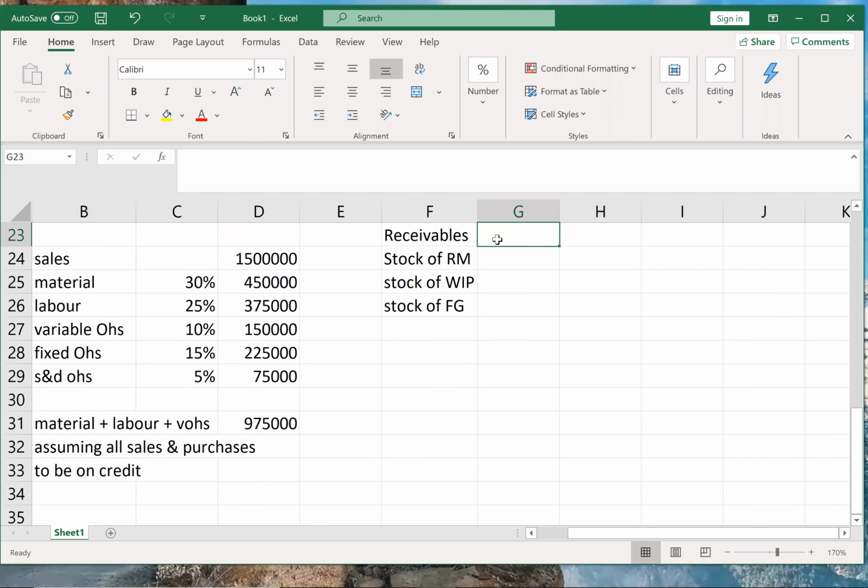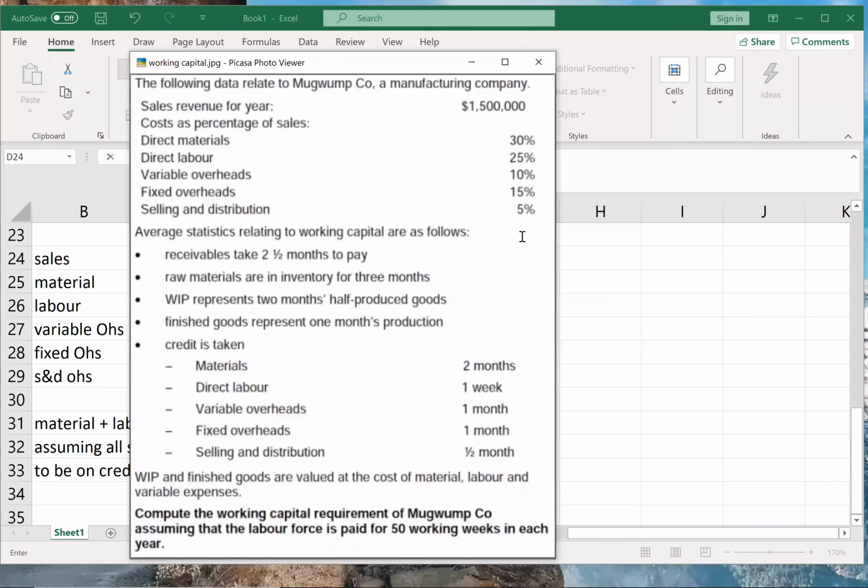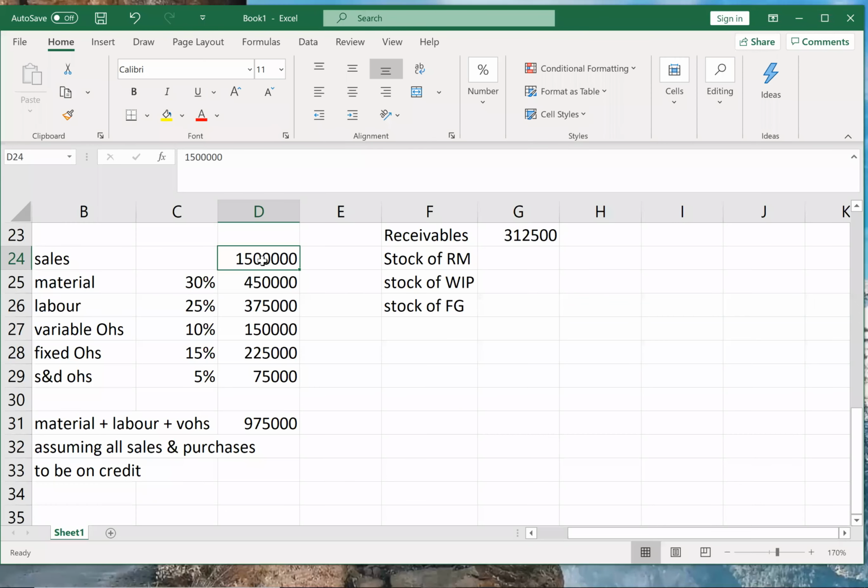Okay. So receivable will be 1.5 million into period. What is the period for receivables? Receivables take 2.5 months to pay. They are given 2.5 months to pay. So 2.5 divided by 12. That is your receivables amount. That will be credit sales, that is the entire 1.5 million assumed to be credit, into 2.5 by 12.